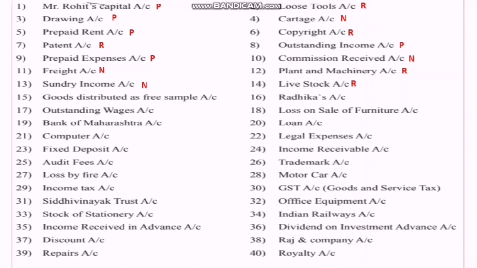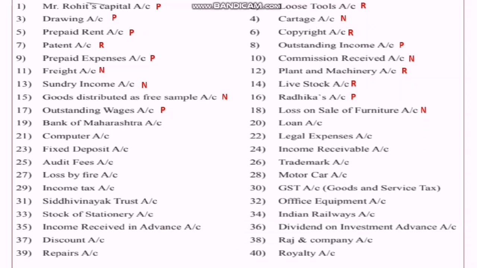Then livestock, what is it? Basically, whatever cows and buffaloes there are, we add them to livestock, and as it is an asset, therefore it is a real account. Then goods distributed as free samples, it is an expense called advertising expense. Radhika's account, personal account. Then outstanding wages is again a representative personal account.